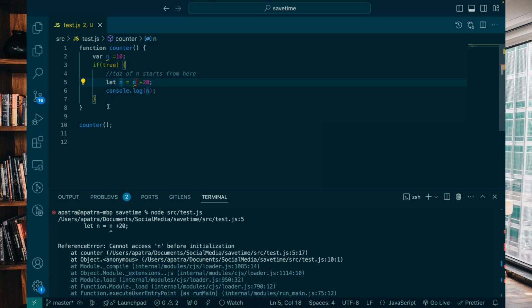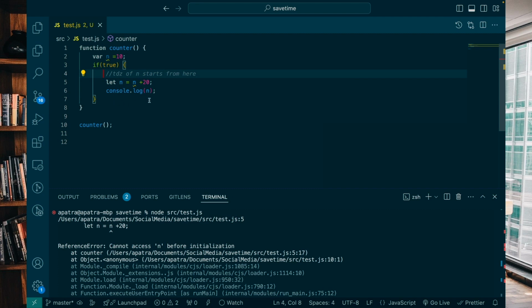Now there will be a question in our mind, we declared n outside, then why is it not taking this n as this n? Because we have already declared a variable with the name of n in the block. That means the existence of the outer n is gone. The existence of this n will start from here. So during the creation phase, when you declare the variable with the name of n, then what happens?